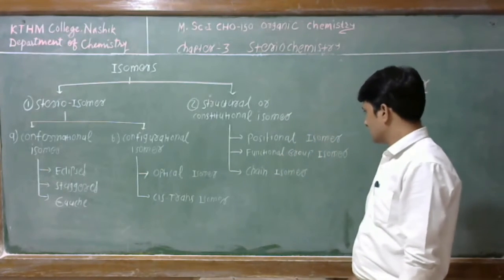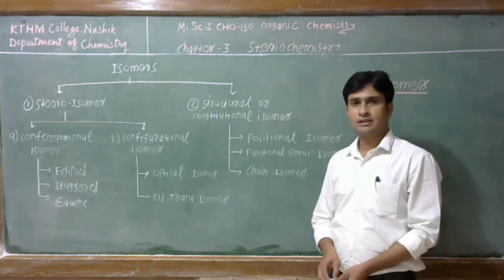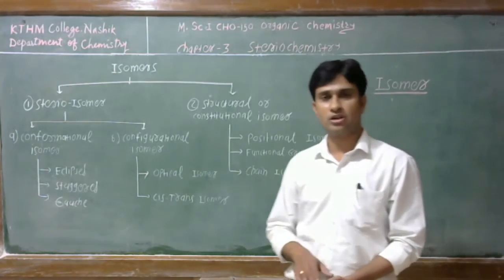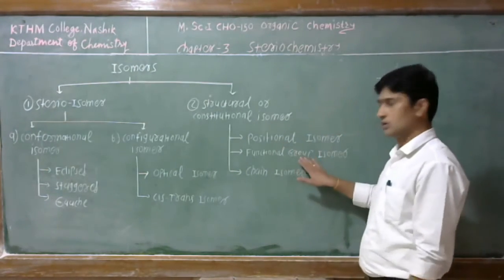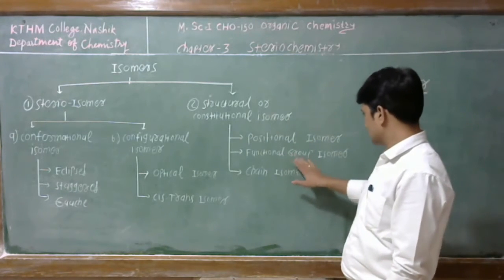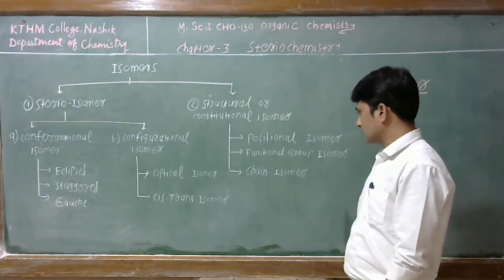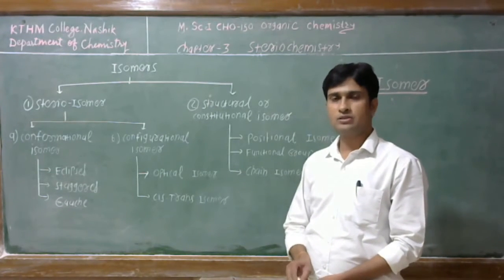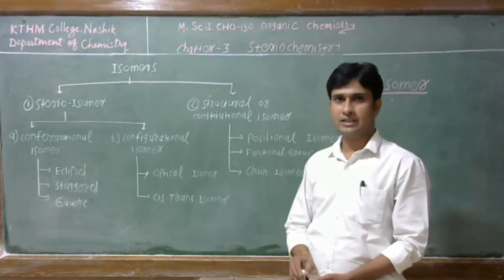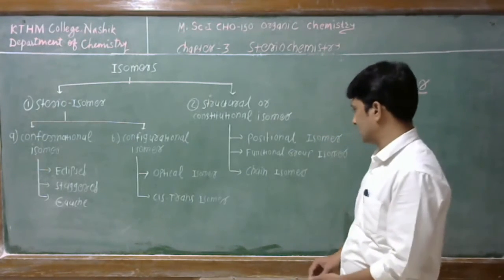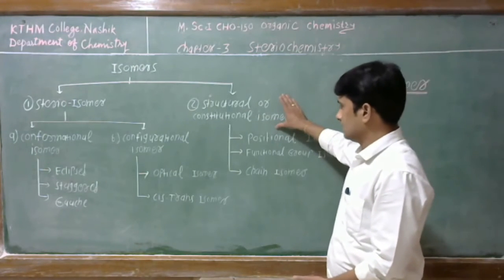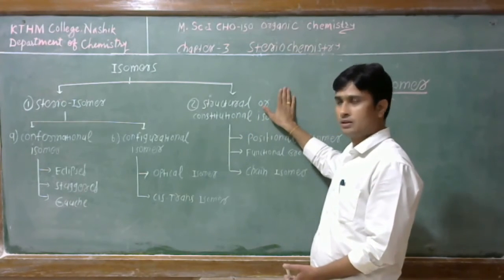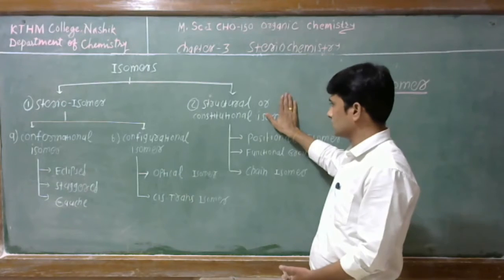Another one is the functional group isomer: two or more compounds which have the same molecular formula but different functional groups. The last one is the chain isomer: these compounds have the same molecular formula but a different structure of the chain. These structural isomers are not part of our syllabus in this course.